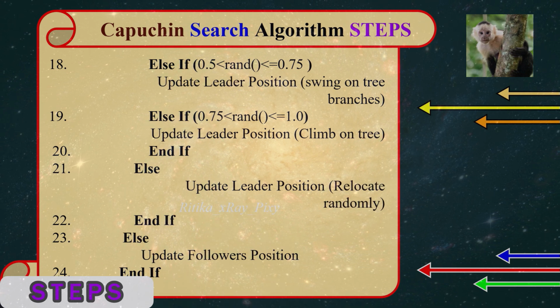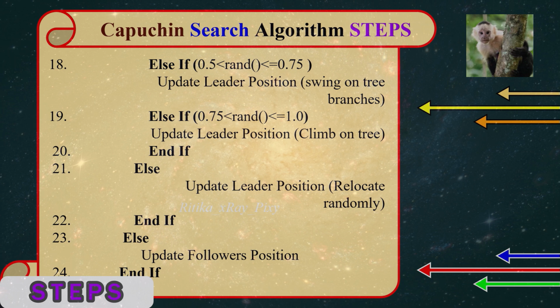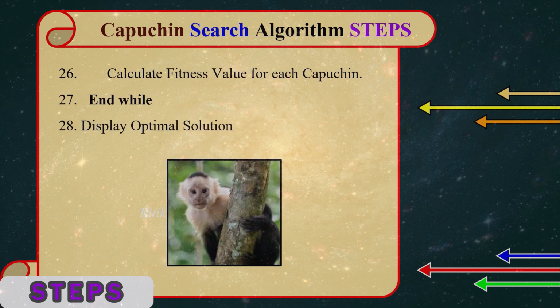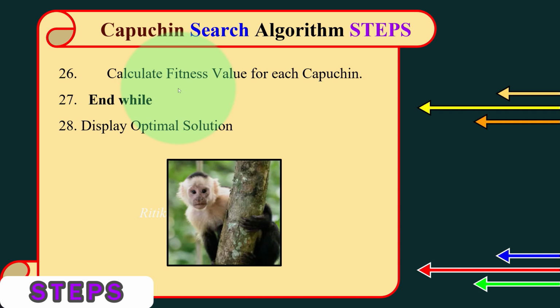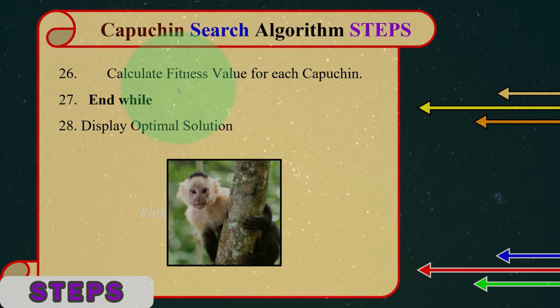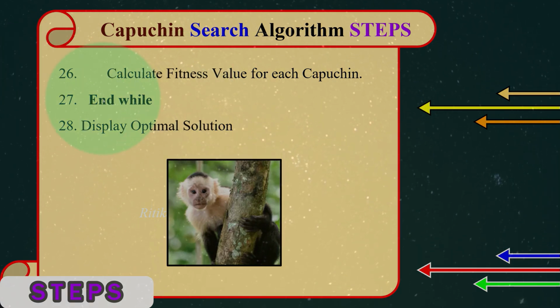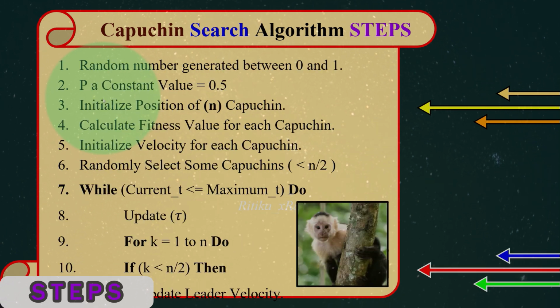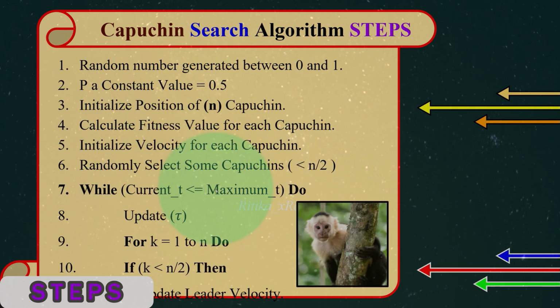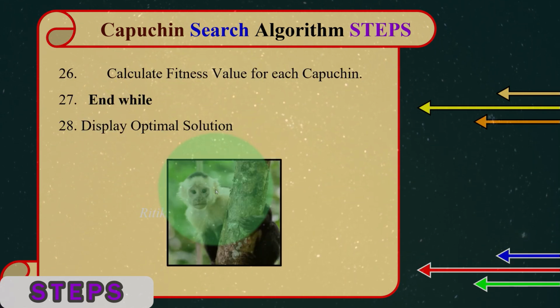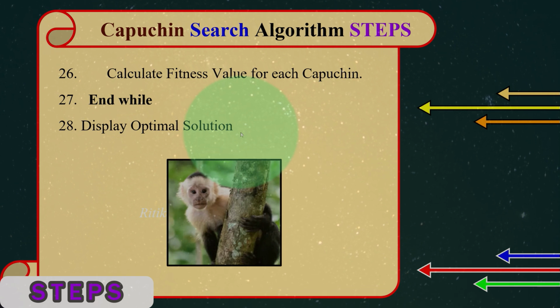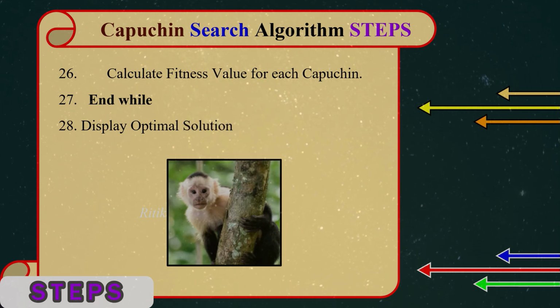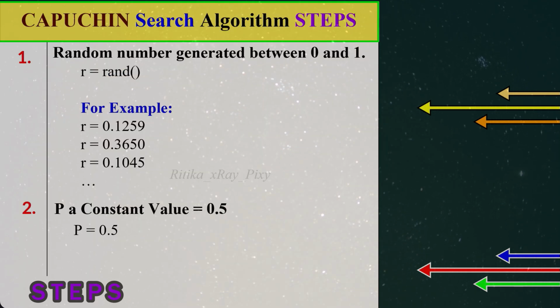If the condition is not true, then update the follower's position, and in the end calculate the fitness value for the new solutions, and loop. Check the stopping criteria. When the stopping condition is met, we stop and display the best solution that was found in the last iteration. Now step by step we will try to understand the working of this algorithm.